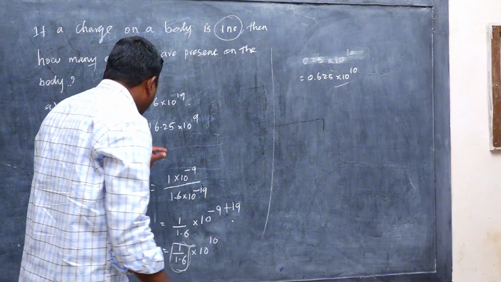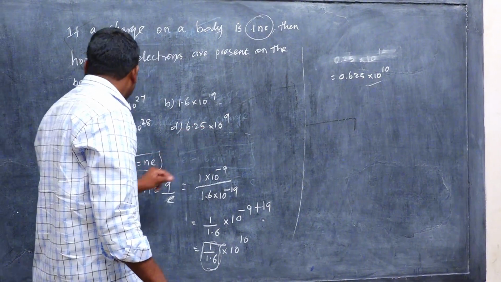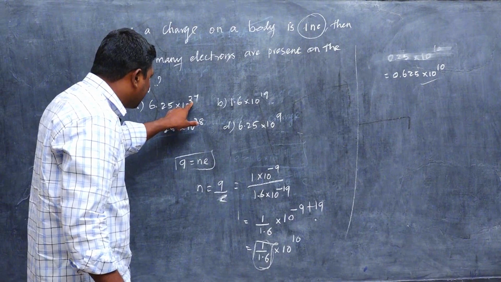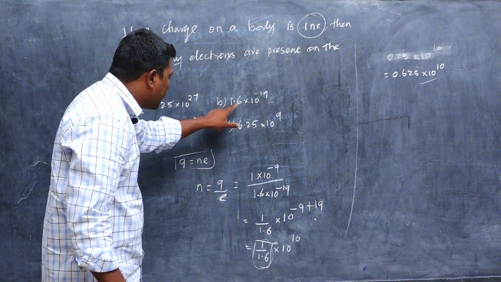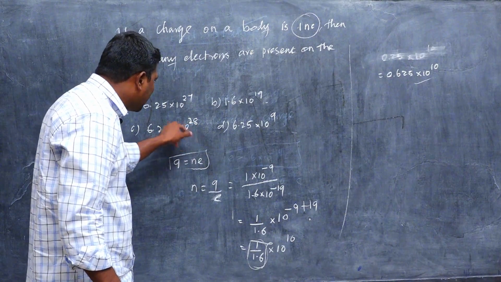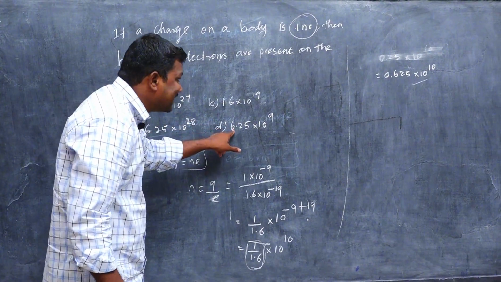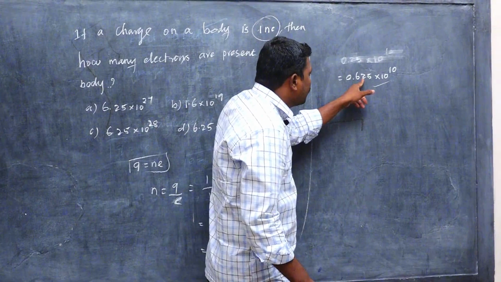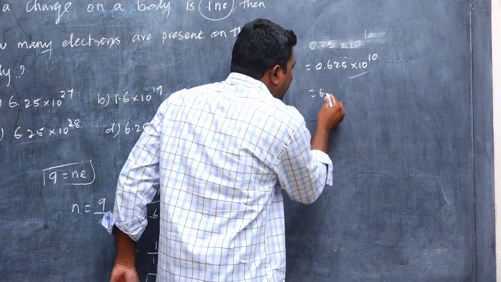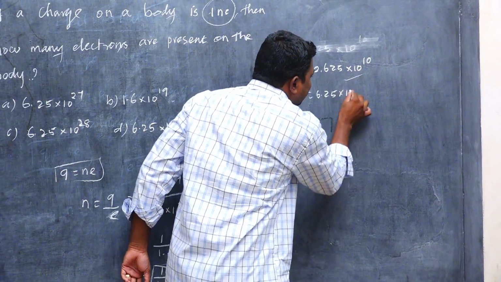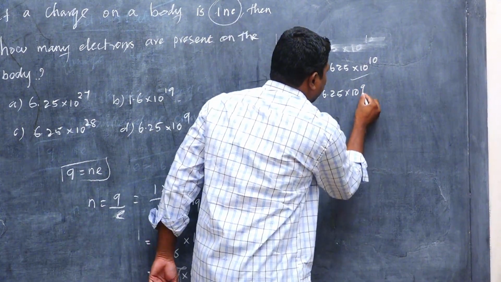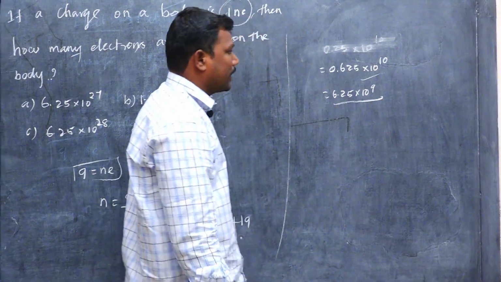But the question options are different. The first option, 6.25 into 10 power 27, is not possible. 1.6 into 10 power 19 is not possible. 6.25 into 10 power 28 is not possible. The answer is 6.25 into 10 power 9, shifting by two digits. So the answer is accurately correct.